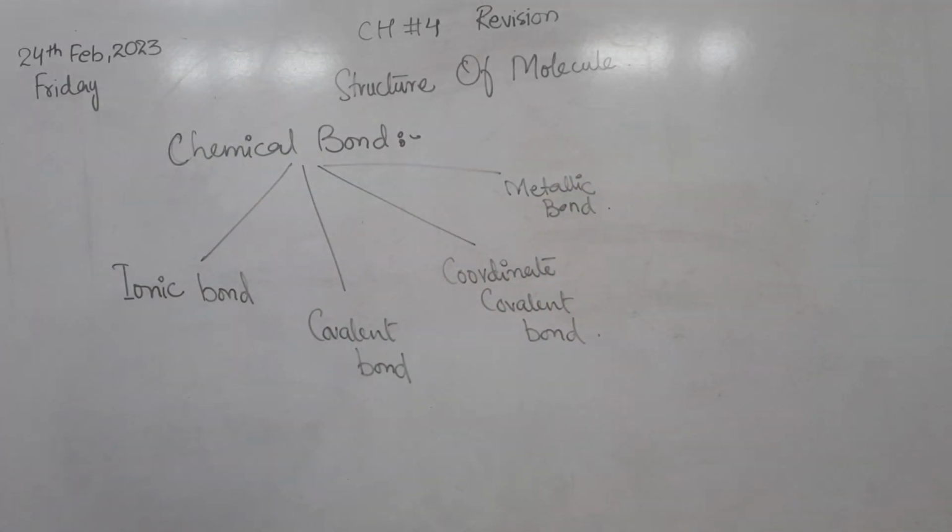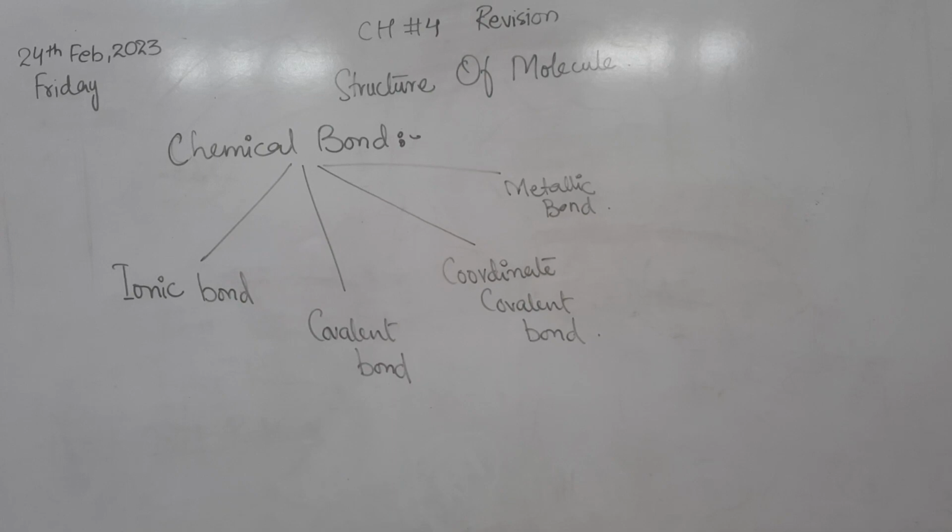Okay, good. Now, can anybody tell me what is the ionic bond? Okay, good. We can say that the bond that forms between different ions is called the ionic bond. Any other definition? Good.